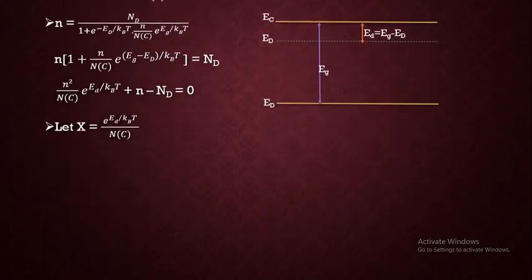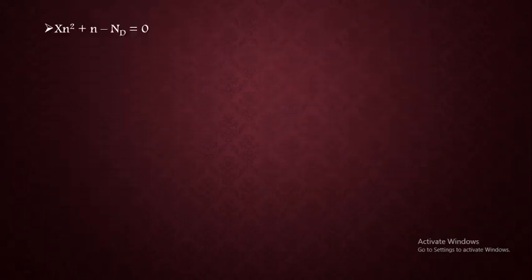So moving forward, we get the expression reduced like x into n square plus n minus Nd equals 0.